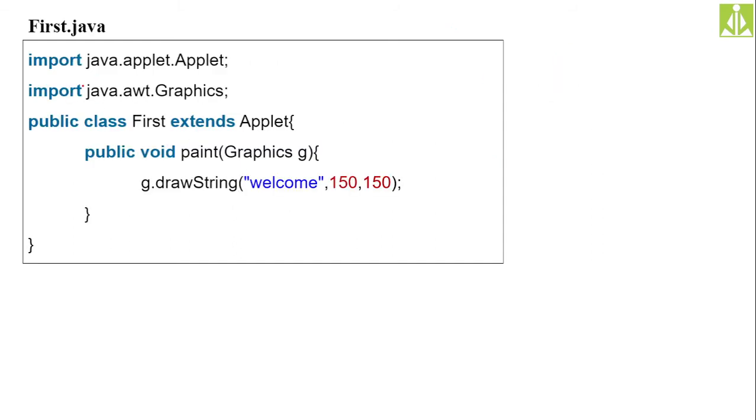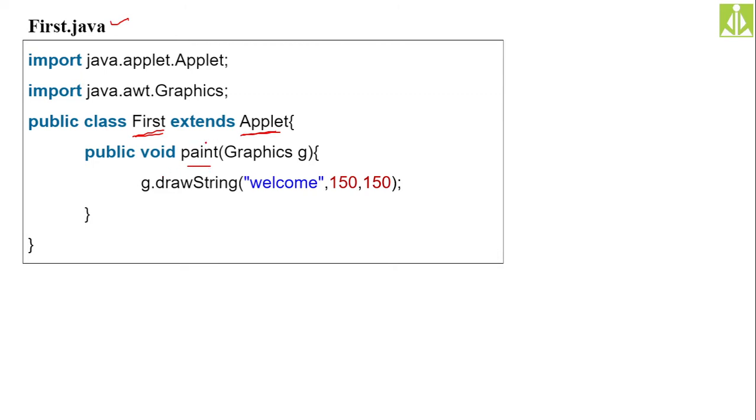See, this code we have to write inside the Java file. First.java, I'm taking my applet name, first applet, like that we will take. First applet.java, and when you are making your Java program as an applet, the class should extend the applet class. So now this first will also become my applet. Then the paint method, init method and the rest of the methods, destroy method, start method, stop method, all those methods will be invoked by your software only.